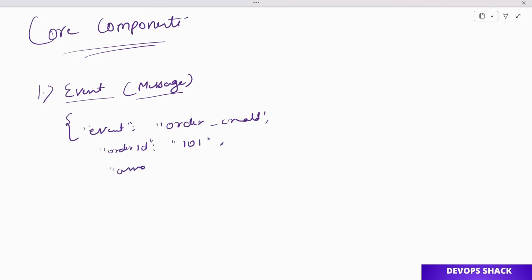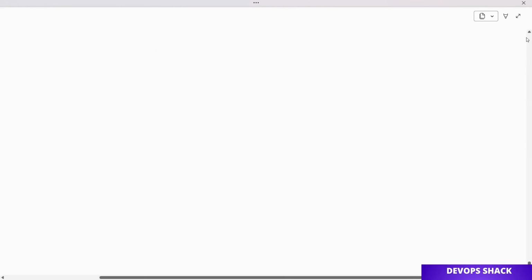Then amount, let's say something, and then some user will be there. In this format the event or message will be stored inside Kafka so that other services can get it. So event is the message that is going to be stored by some service inside Kafka.